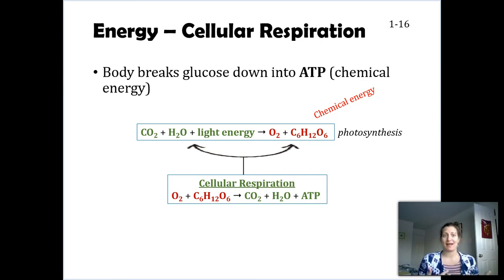We don't need carbon dioxide. That's what we're exhaling. We also get rid of water. That water we pee out. And then we also create ATP. We create this usable form of energy.